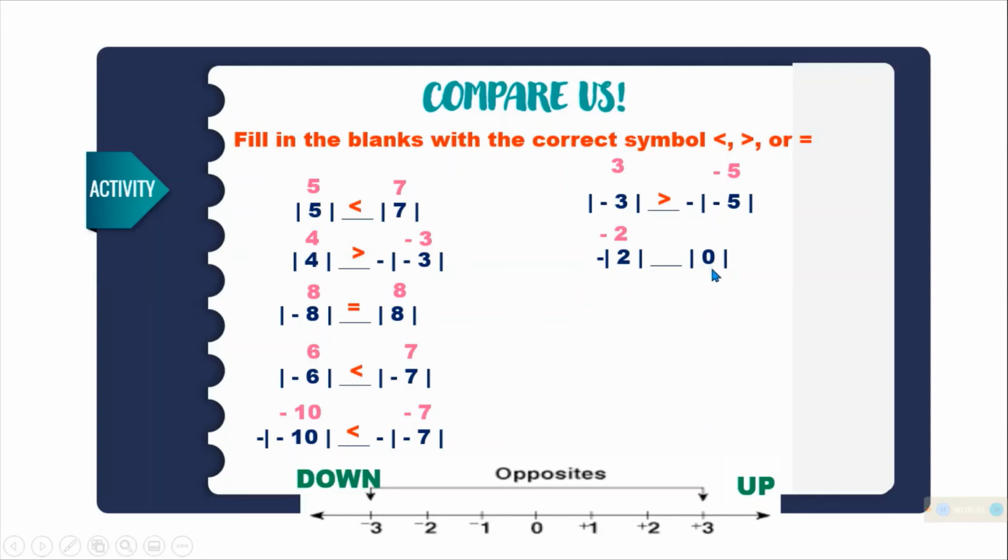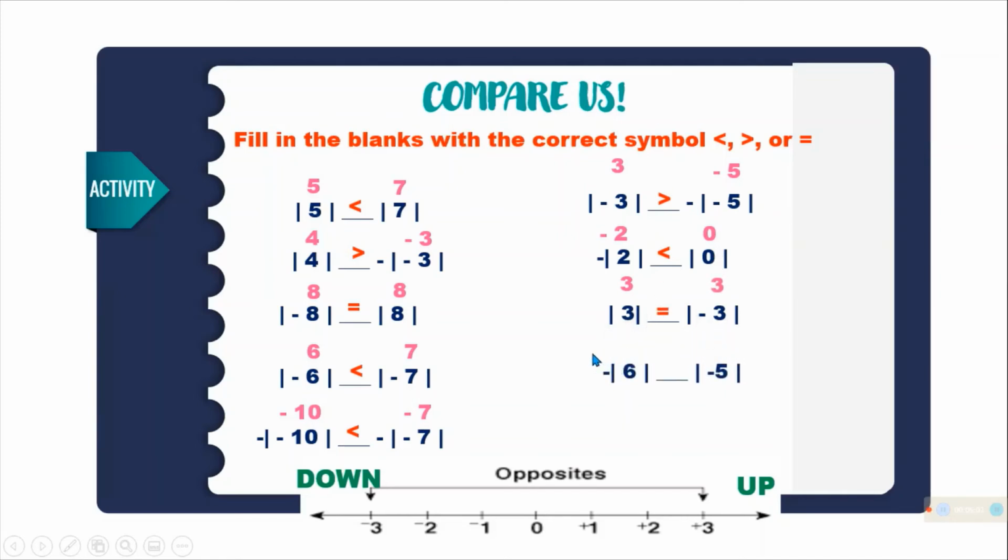Then the absolute value of 0 is 0. Ang 0, walang negative, walang positive. Then the answer is less than. Since negative siya, mas mababa siya kaysa kay 0. Then the absolute value of positive 3 is 3. And the absolute value of negative 3 is also 3. So the answer is equal.